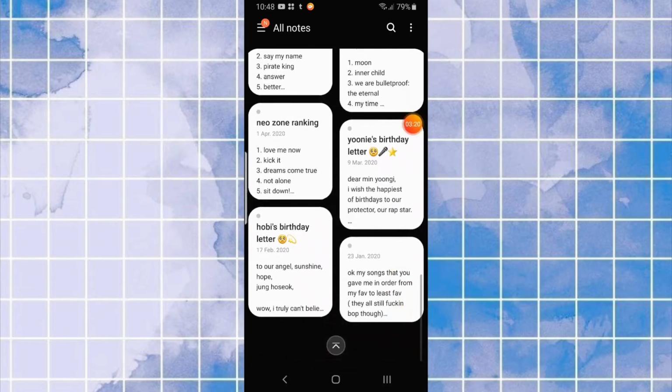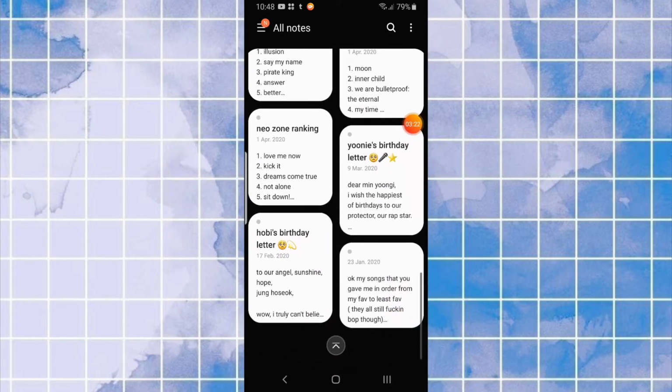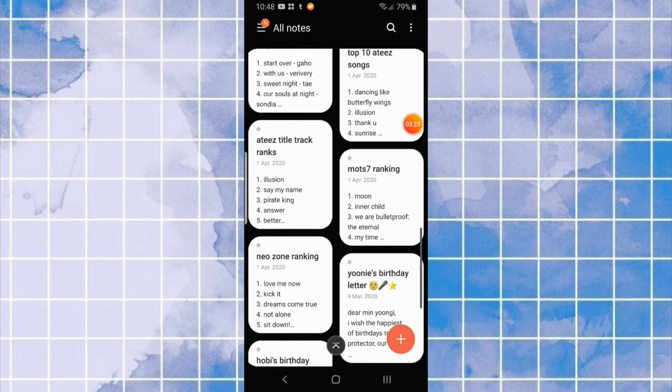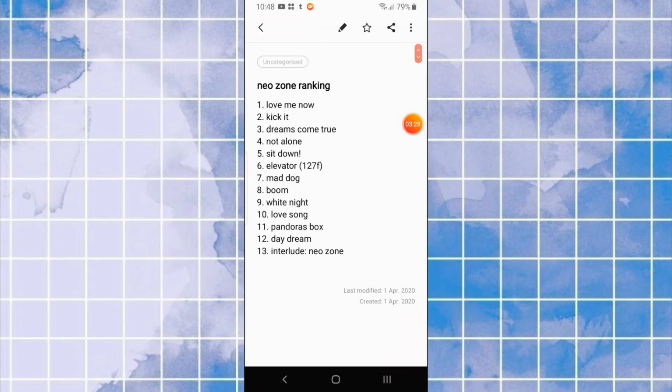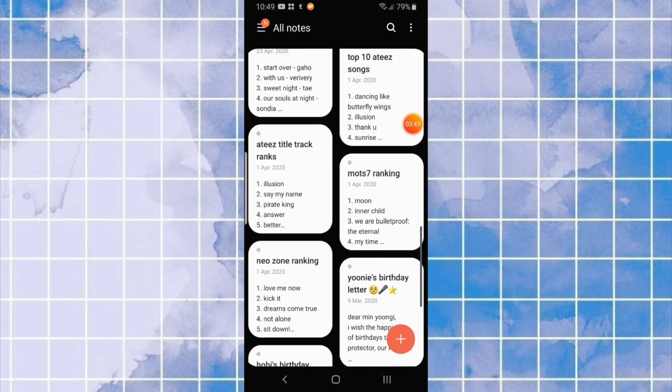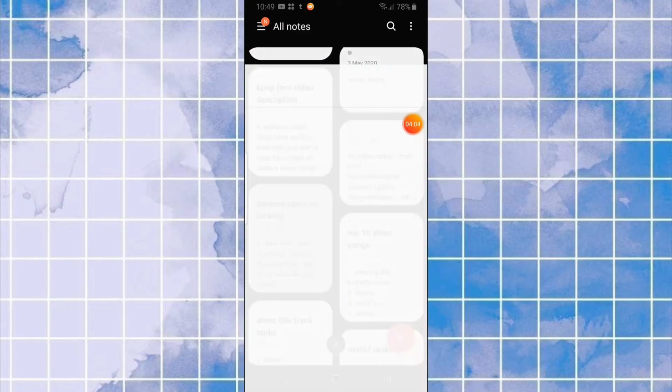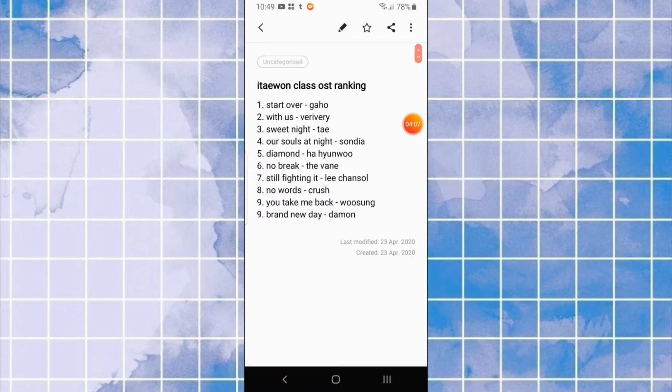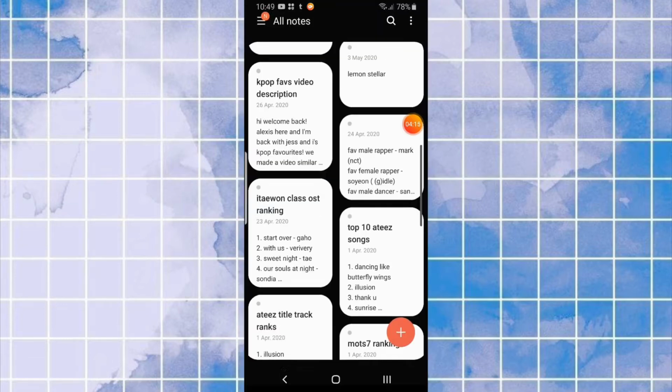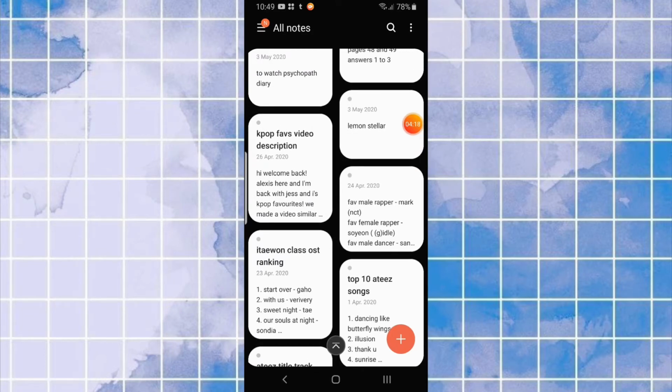So I have some birthday letters that I usually write on my Instagram. And then me and Jess have been doing rankings lately, and we're deciding on trying to do one of these for a video idea, ranking K-pop albums. So that's what we're deciding to do. We also did an Itaewon Class OST ranking because me and Jess decided that it's probably the best OST for a K-drama, and personally it's one of my favorites.